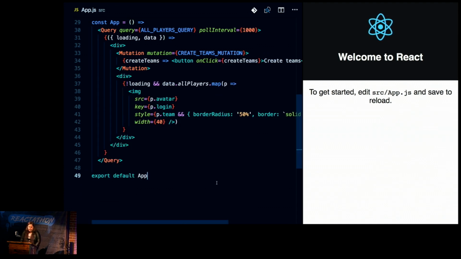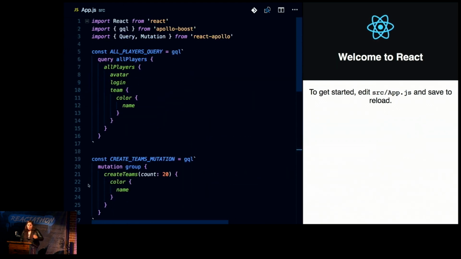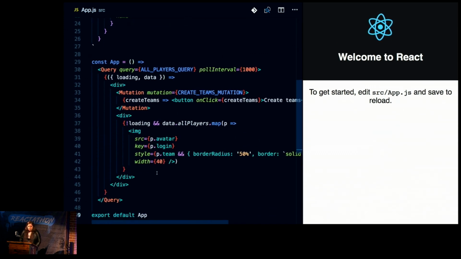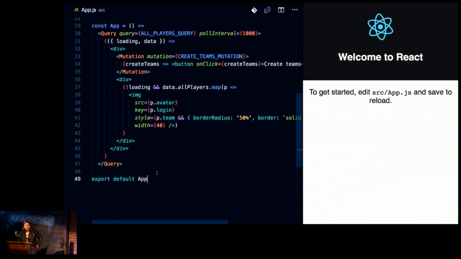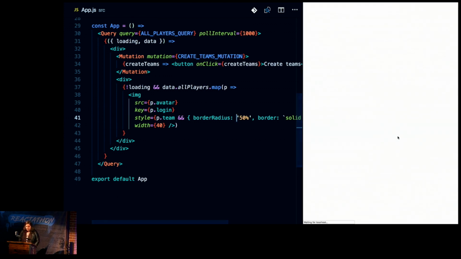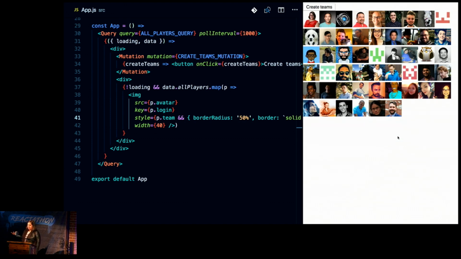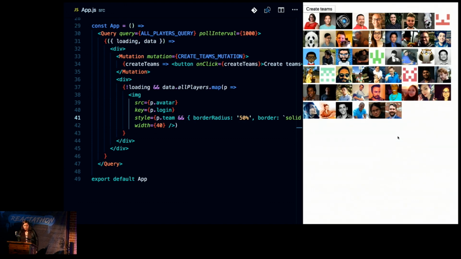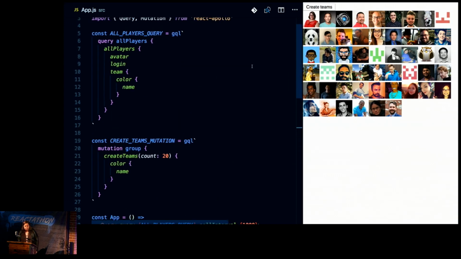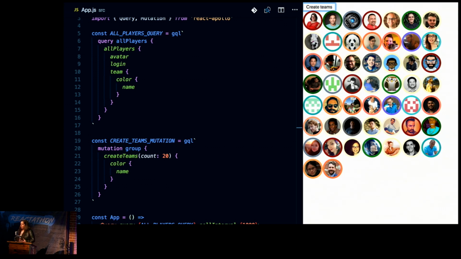I've live coded it at a past talk. You can see that I can handle it. But this is basically what we're putting together. We have our query, our allPlayers query. And we're using the Query component, the allPlayers query, to actually send that query. So if I give this a save, we should see all the folks who are part of our audience here, all of our players. And then if I hit create teams, we should be able to group these folks into the teams based on this mutation.